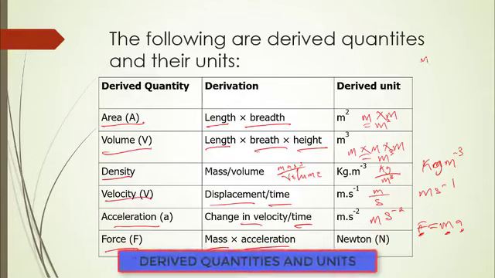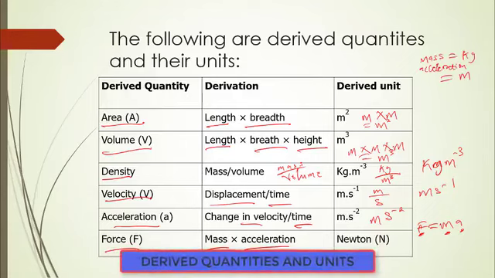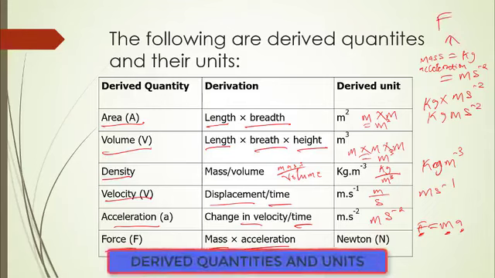Alternatively, we know that mass is measured in kilogram, and acceleration, like we said before, is measured in meter per second squared. So it's more like merging two of them together, like saying kilogram times meter per second squared, and we're going to have kilogram meter per second squared. This is another way of writing the SI unit, without using Newton.